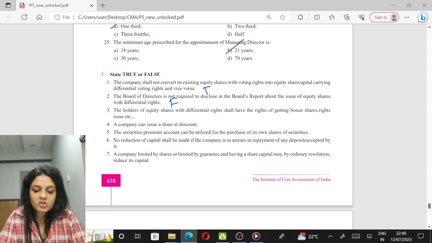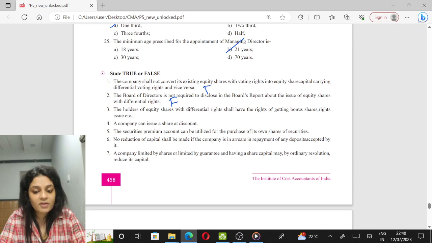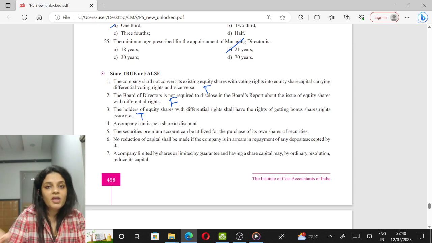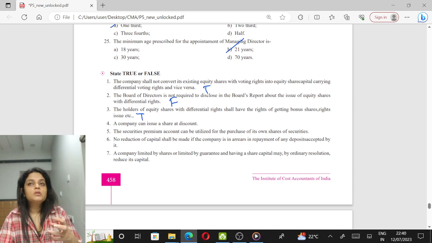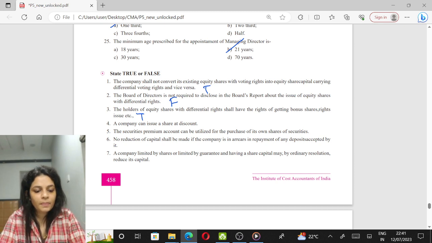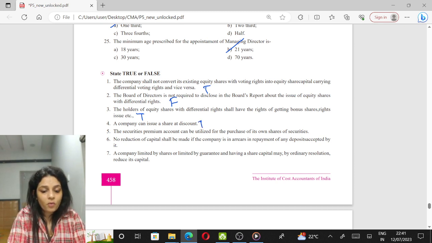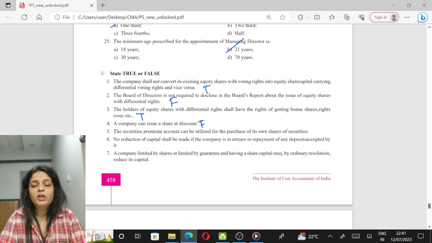The holders of equity shares with differential rights shall have the right of getting bonus. Yes, they rank pari passu with the equity shareholders. So it is their duty. The company has to give them the same rights as any other equity shareholders. A company can issue shares at a discount. No. Other than sweat equity or conversion of debts, a company can never issue shares at a discount.